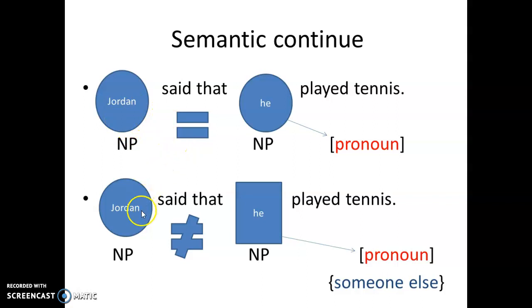However, there is a second meaning of this sentence, "Jordan said that he played tennis." Here the semantic relation is different. Probably Jordan tells us about someone else, a person who loved to play tennis, and that person played tennis. So here the pronoun refers to someone else outside the structure of the sentence.